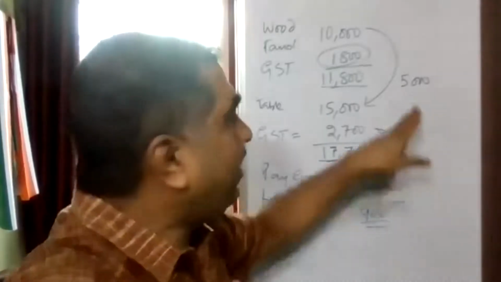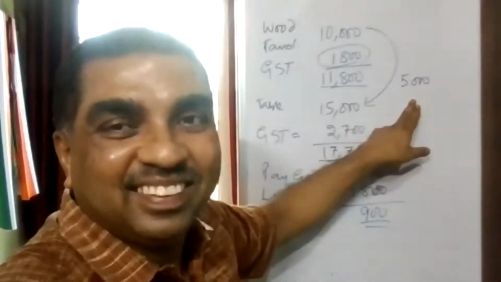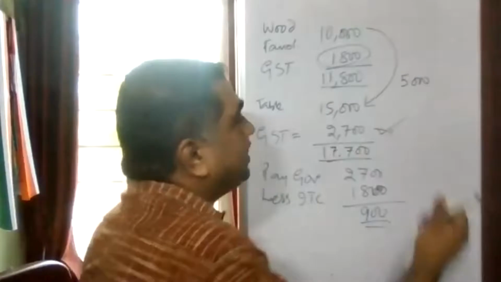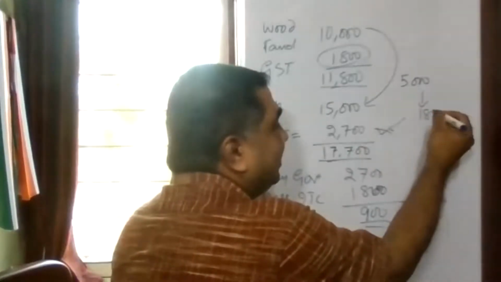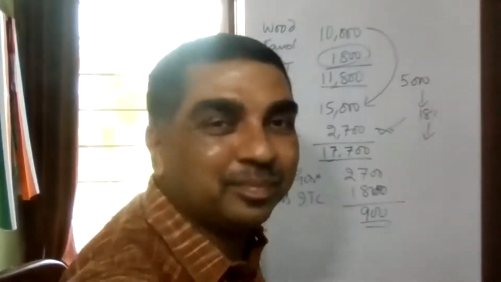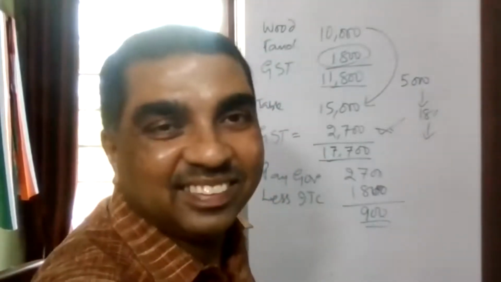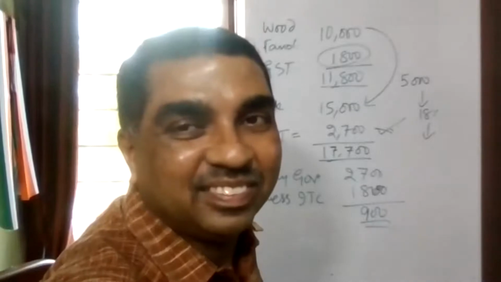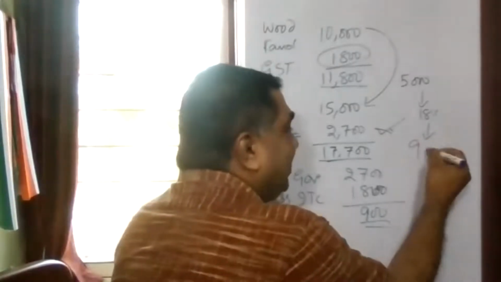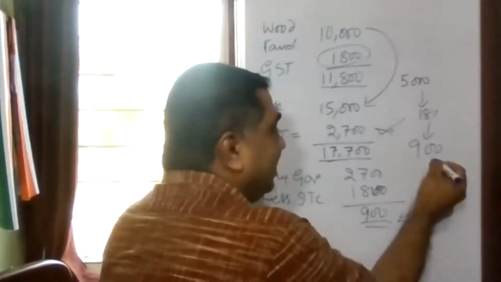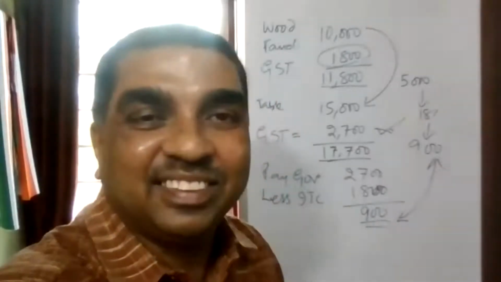And what is this 900? You see, he has made a value addition of 5,000 rupees. And 18% on 5,000 is how much? 900. So effectively that is what he is paying. So is it not a tax on value addition?